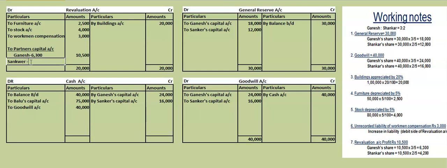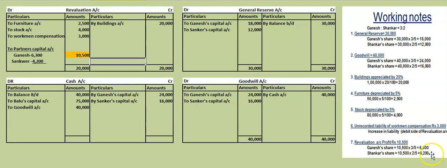Shankar's capital is how much? If you check, Shankar's share is 4,200 in this way. So out of 10,500 profit, we have distributed this 10,500 between the old partners in 3:2 ratio. Here I have shown you the calculation.